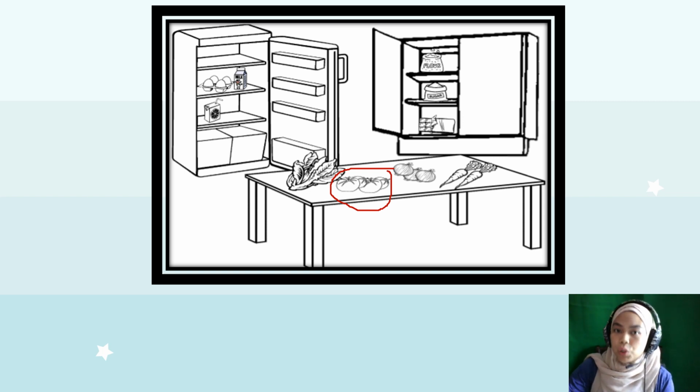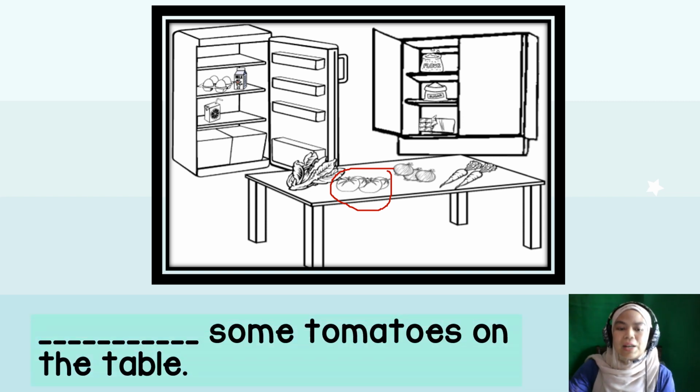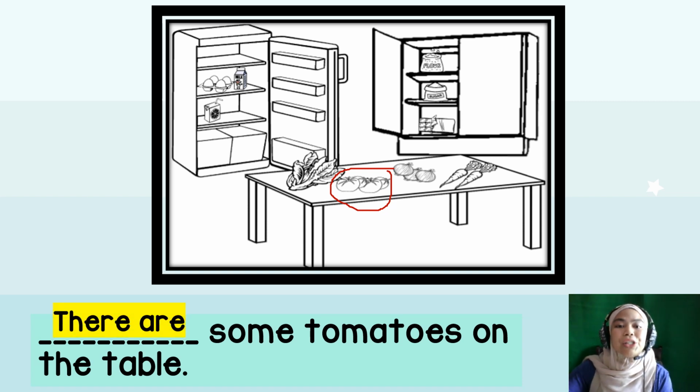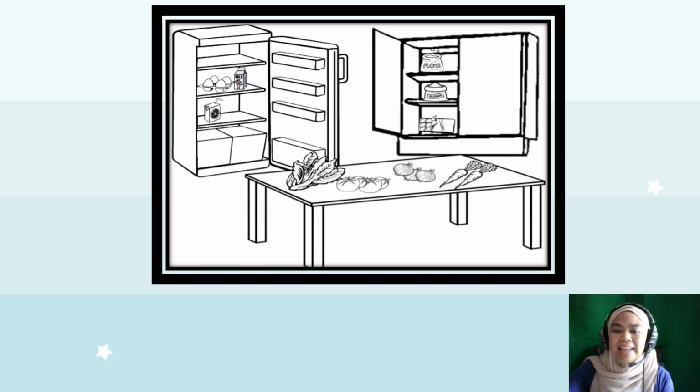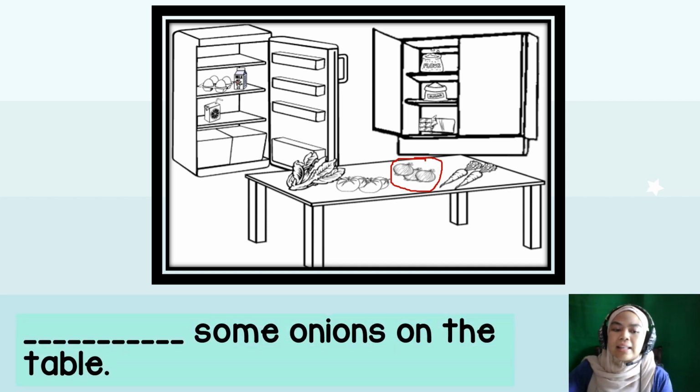So can you count tomatoes? So how to complete this sentence? Need some tomatoes on the table. There's or there are? Exactly, there are because you can count tomatoes. Next, what about onions? There's or there are?